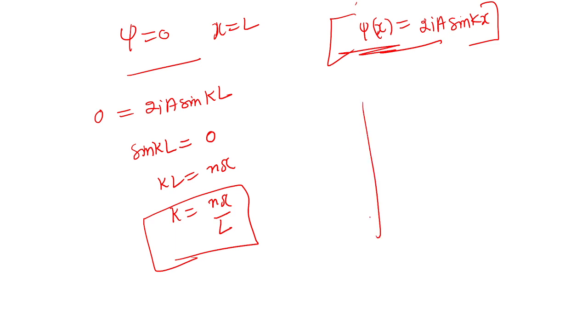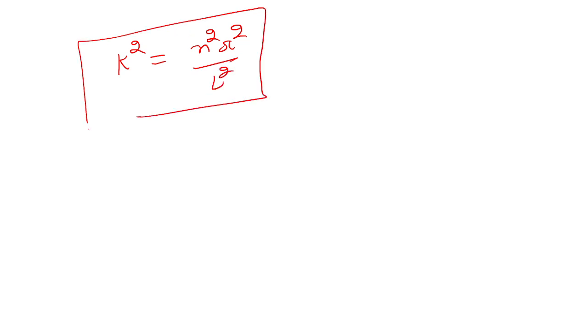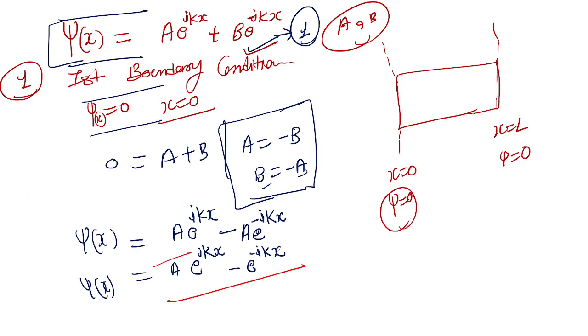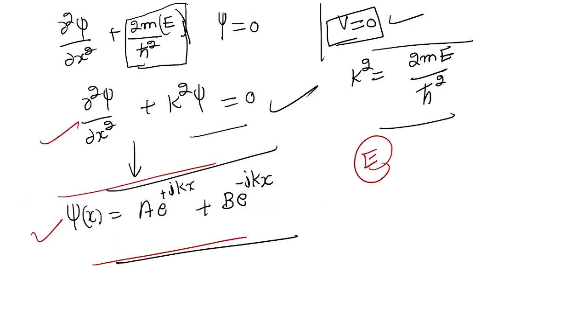Now we will square this equation. We will square the value of k, and when we square the value of k, we get n square pi square over L square. Now remember guys, k is a quantity that we had replaced by something. Look here, what is the k square value? K square value is 2mE over h cross square.